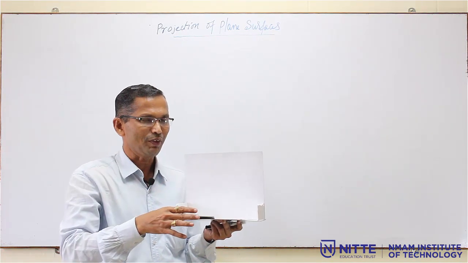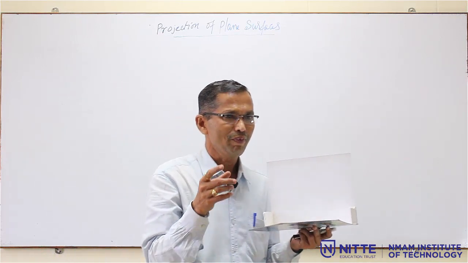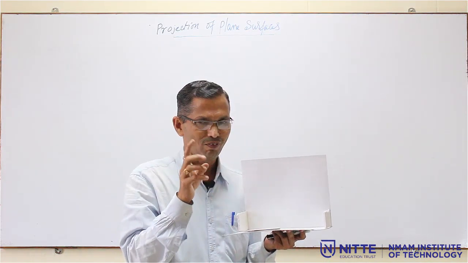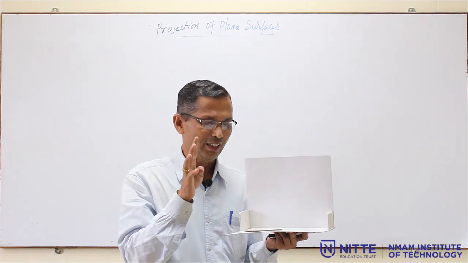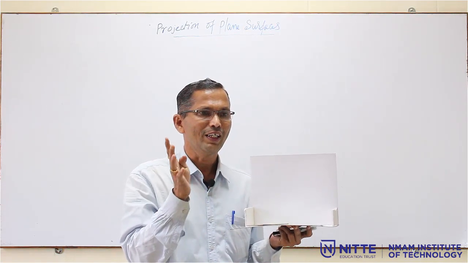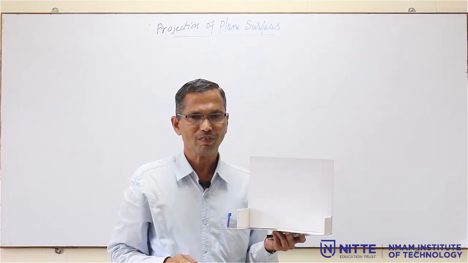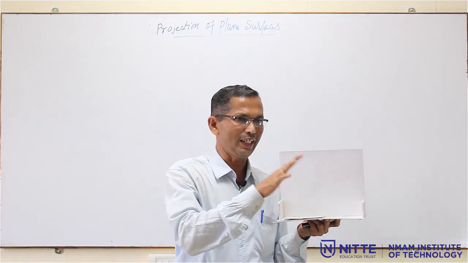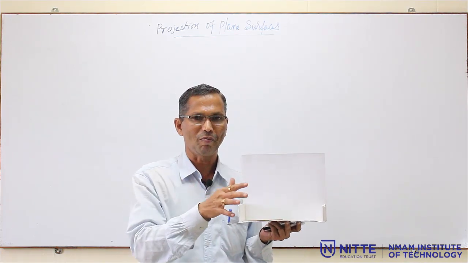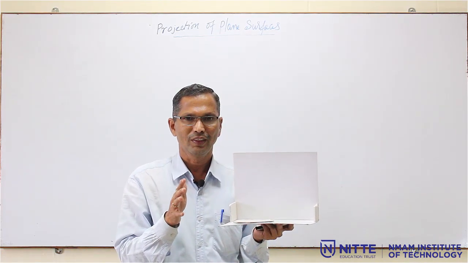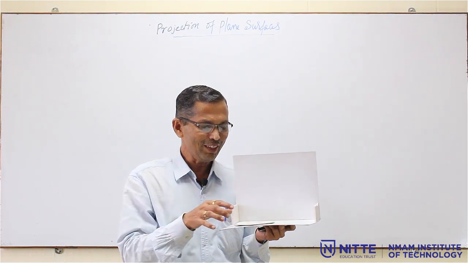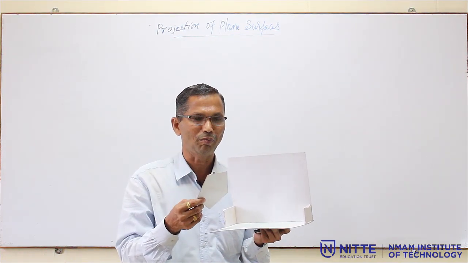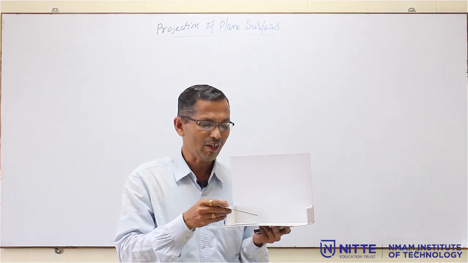So, you have to follow that procedure. First read the problem, then decide whether it is edge condition or corner condition, that is the first step. The second step is to decide whether the surface of the lamina is inclined to HP or VP. If the lamina is inclined to HP, then you have to start from HP.